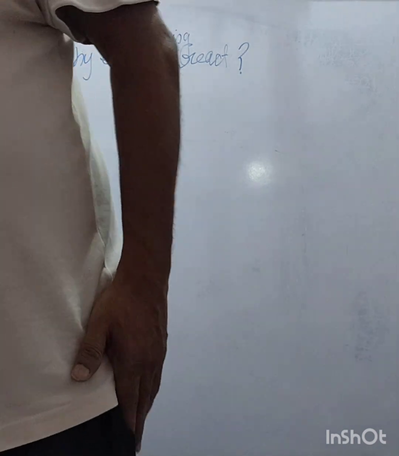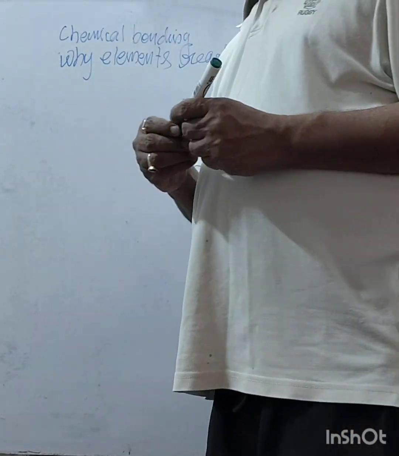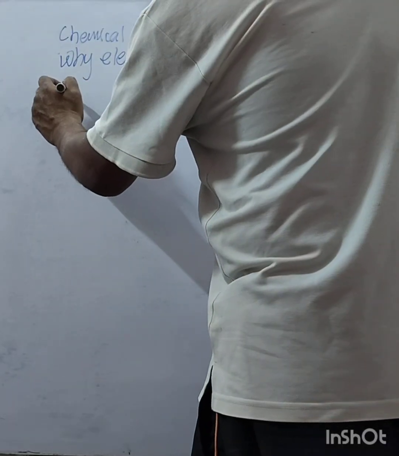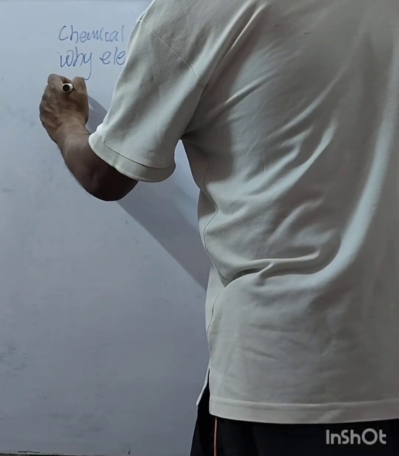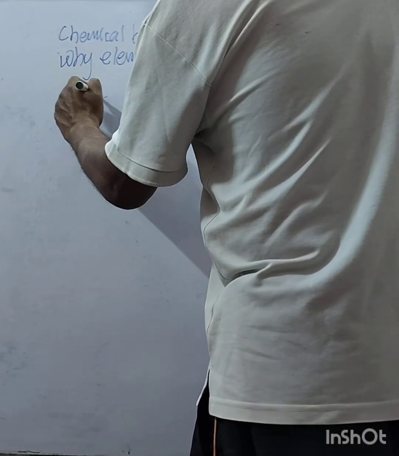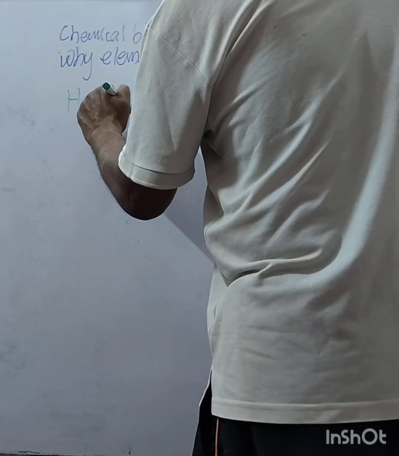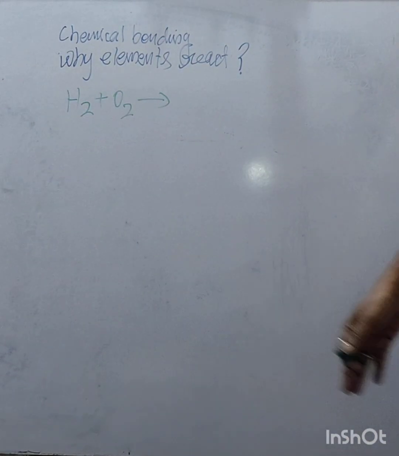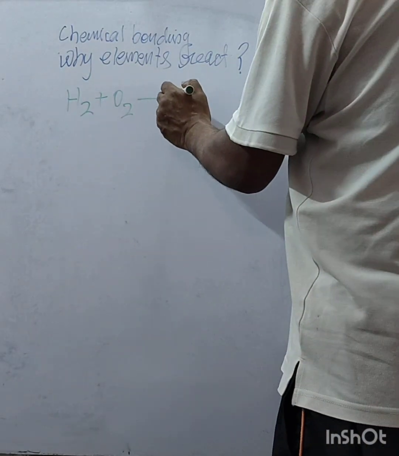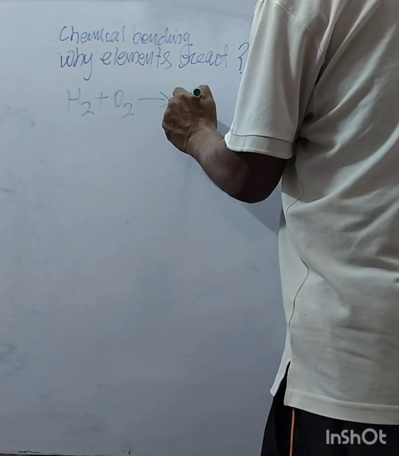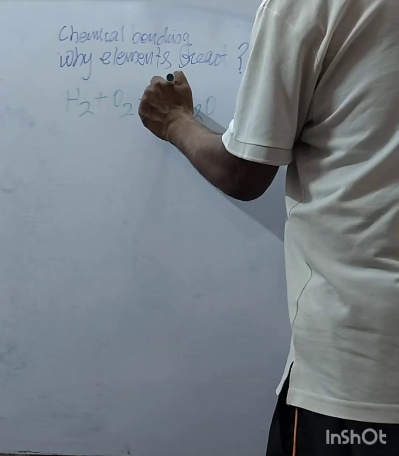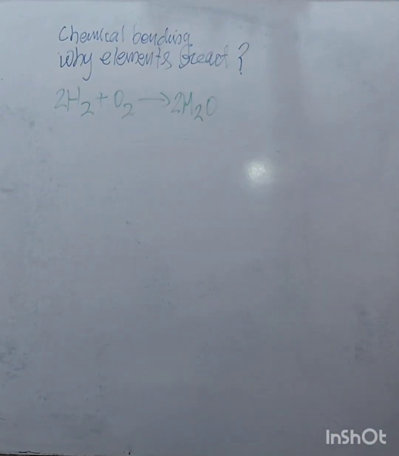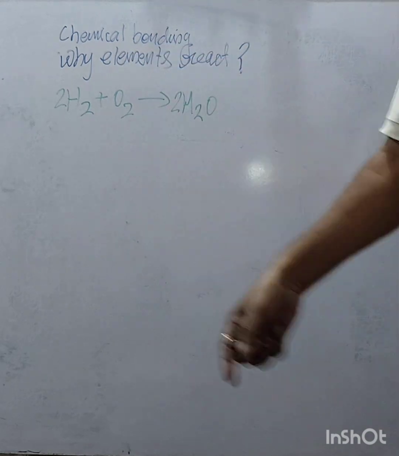New compounds, say what they get benefited. If hydrogen is combining with oxygen, what benefit will hydrogen and oxygen get to form a molecule of water? A compound, water, is formed here. What benefit does this hydrogen get?